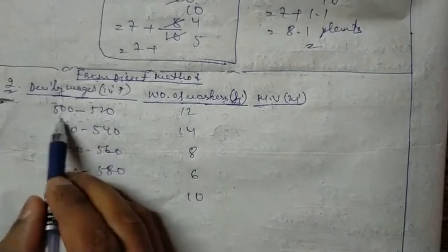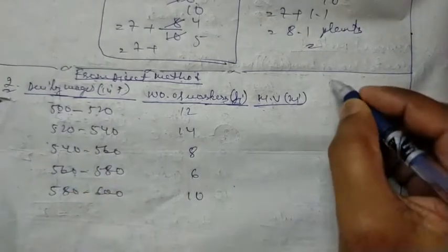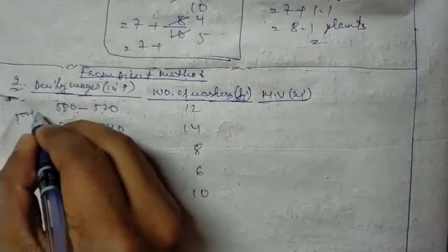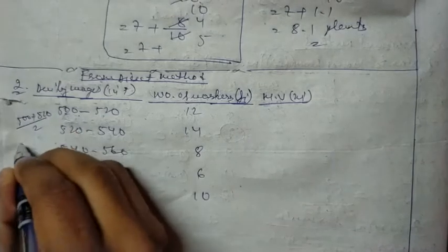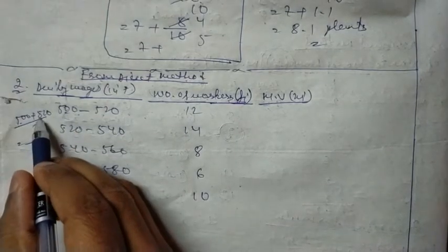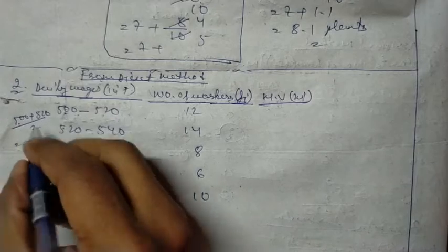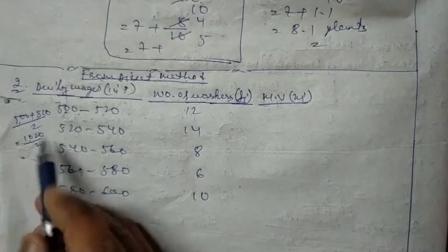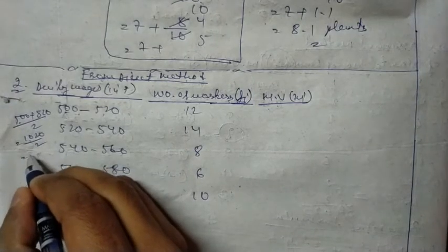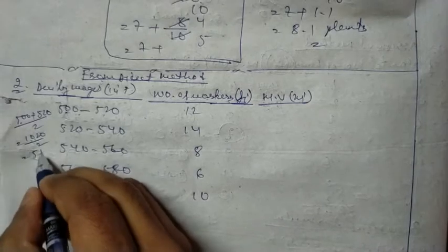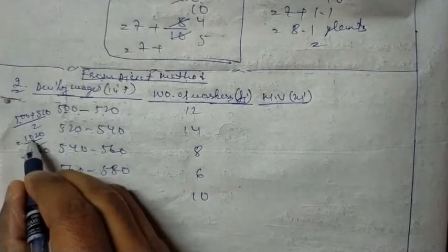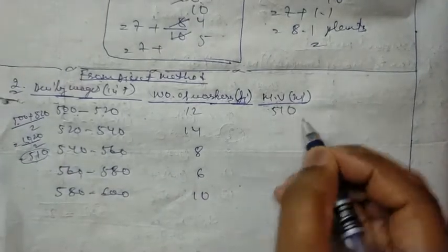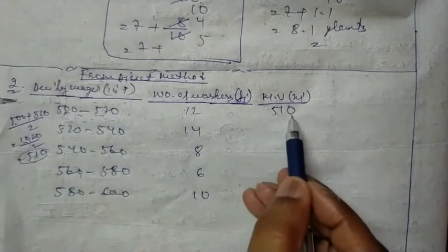What you have to do is add 500 plus 520. 500 plus 520 divided by 2. You will get 1020 divided by 2. It will be half of this number. Half of 1020 is 510. You will write here 510. The mid value of this is 510.